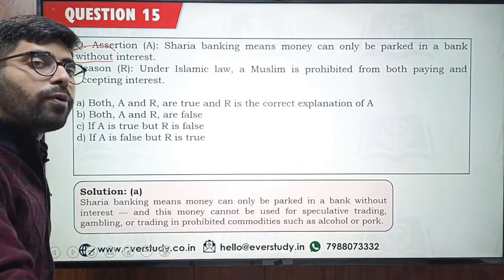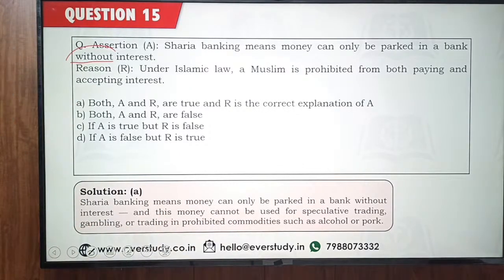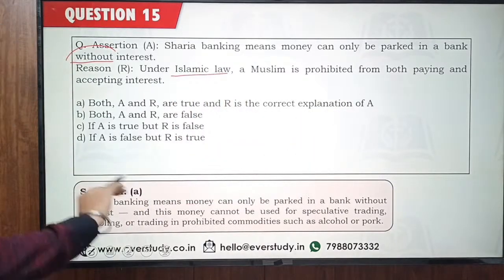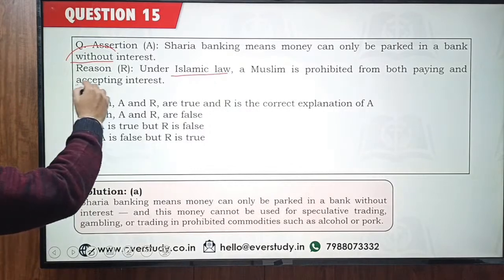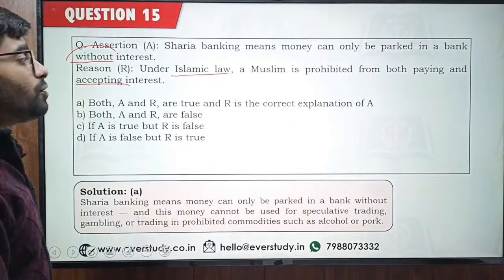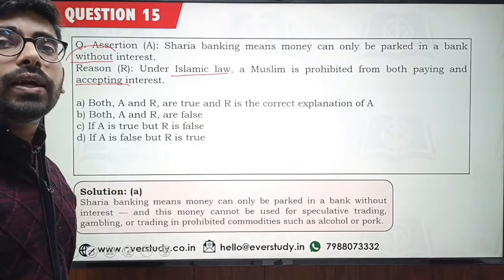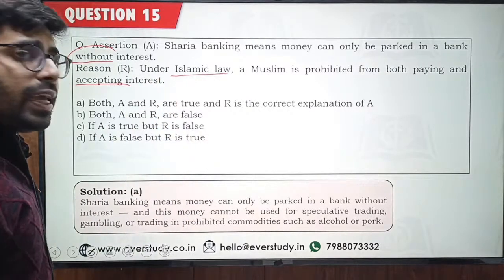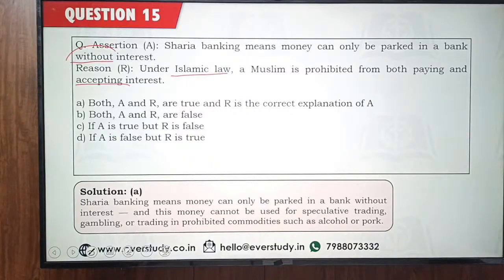We are going to deposit it, but we do not want any interest. Why? Because under Islamic law, a Muslim is prohibited from paying or accepting interest. So interest is basically not permitted under Islamic law. This is the concept of Sharia banking. It is again being debated in India. So the answer is option number A.